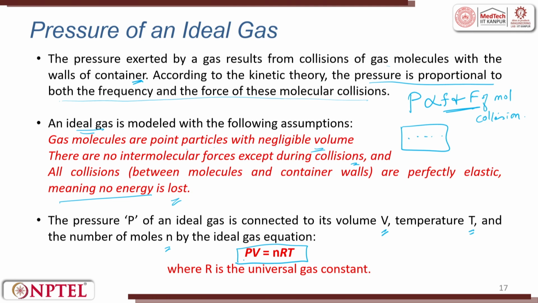The pressure of an ideal gas is connected to volume: P, V. That in turn is connected to temperature and n, the number of moles. And what is R? R is the universal gas constant. So, PV equal to nRT. If you want to play with it, then you take P equal to nRT/V. So, now you see the relationship of pressure. The pressure of an ideal gas is connected to its volume, temperature, the gas constant and number of moles. This is a very important equation.